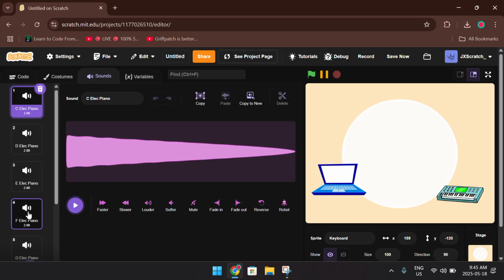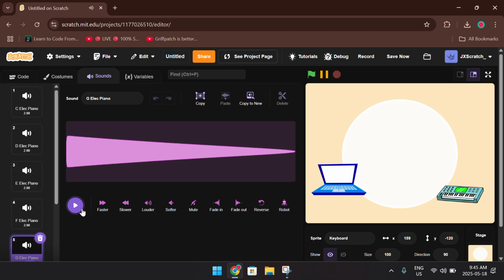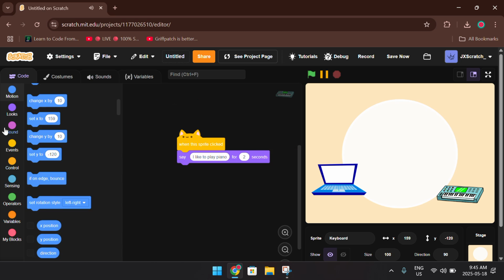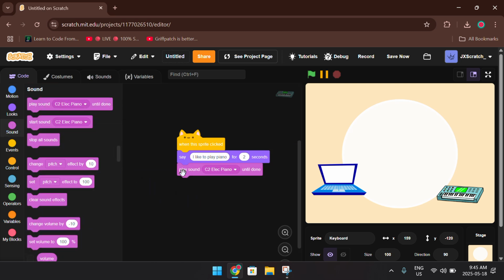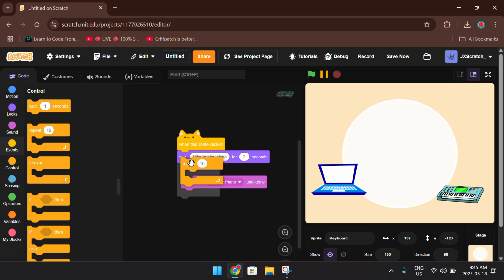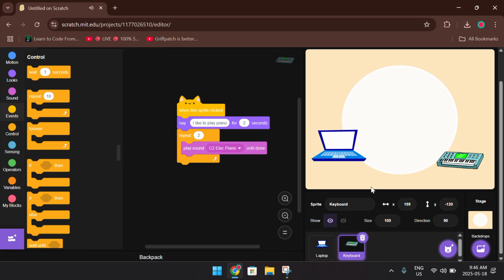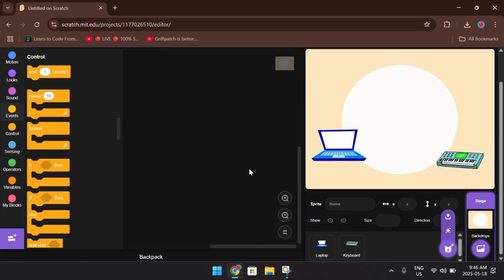So let's go to the sounds. Oh, they already have some for us. This is electric piano. So let's put sounds, play, then let's repeat this 3 times, 2 times actually. So then when we press it, it says I like to play piano. Okay, that's nice.